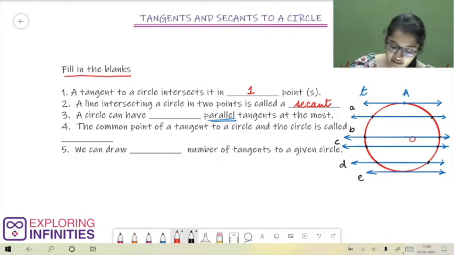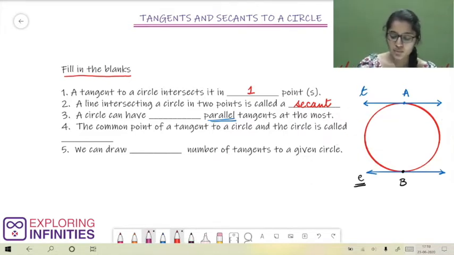But when we look at line E, it is intersecting our circle at a single point. Let this point be B. Now, if a line is intersecting our circle at a single point, what does it mean? It means that that line is a tangent to our circle. So here we have found one line which is a tangent to our circle having center O and which is parallel to line T. What about all the other tangents that this circle has?